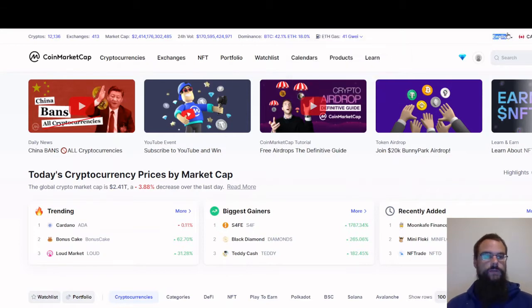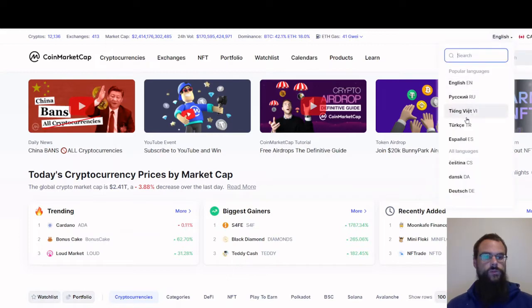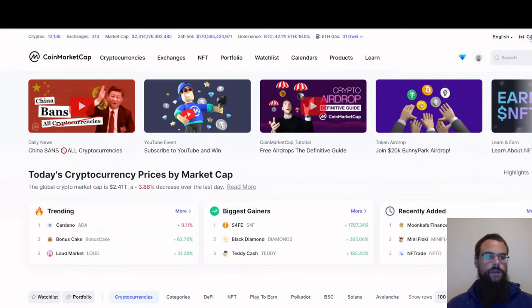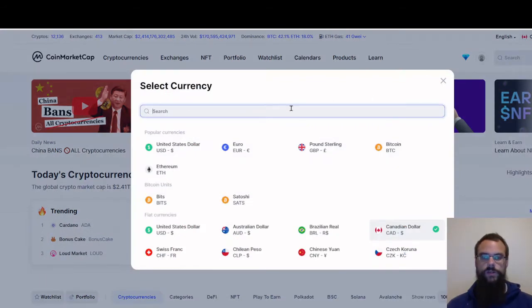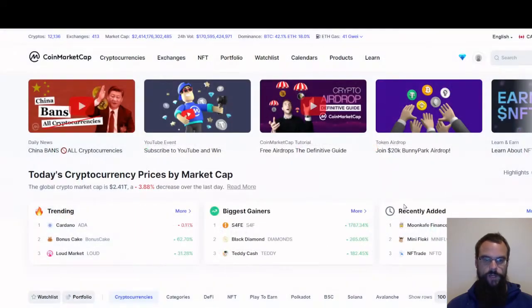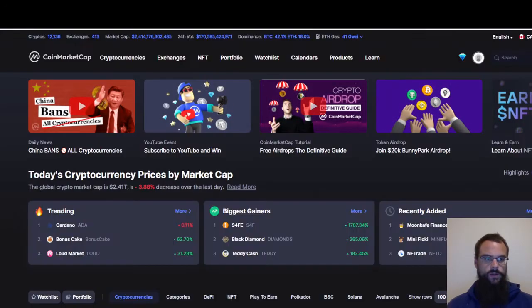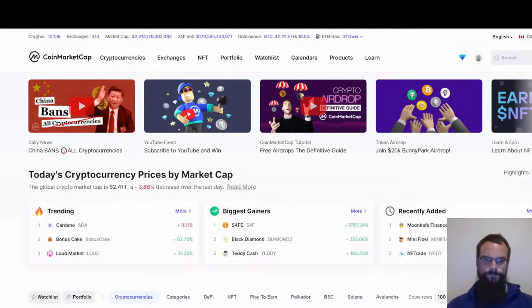Over here you have where it says English. You can choose your country's language. Any language that you speak, it will be here. Then here you'll have your currency. You can select your currency so that anything displayed on this website will be in your country's currency. I like to use Canadian dollars because I am in Canada, but I could also switch it to USD. I'm going to keep it on Canadian. And then this moon here, you can change it from night into day. It doesn't really matter. I usually keep it on the white.